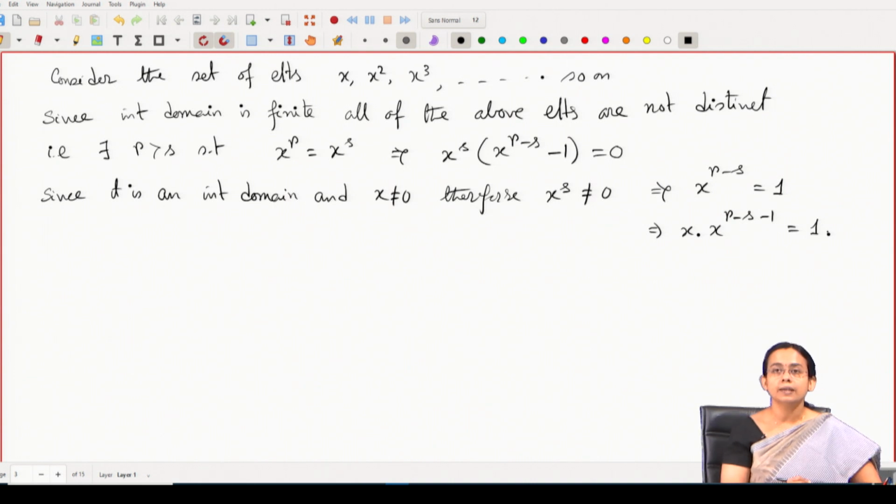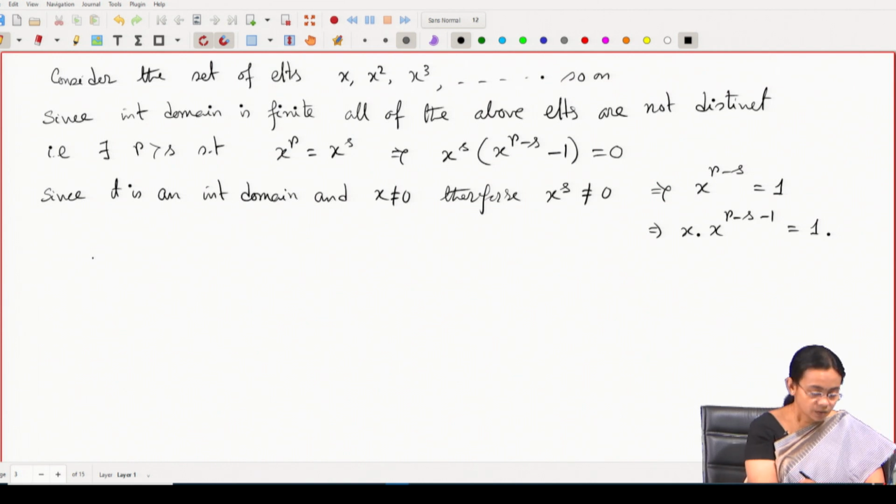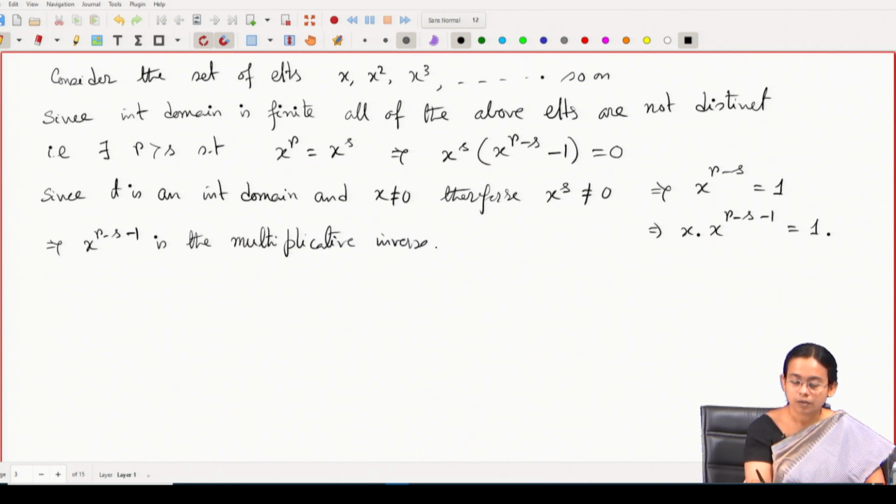So, from here I can see that the inverse of x is nothing but x to the power r minus s minus 1. Therefore, this element x has a multiplicative inverse. This implies that x to the power r minus s minus 1 is the multiplicative inverse of x. Hence, every non-zero element has an inverse, therefore, it is a field.